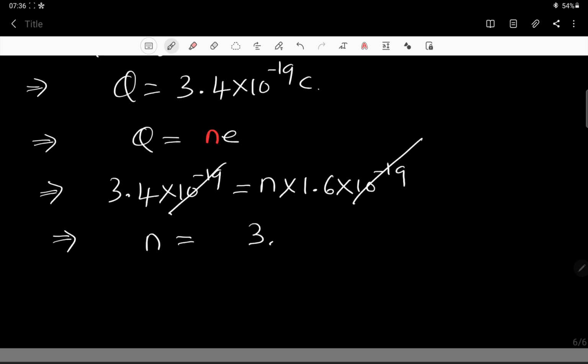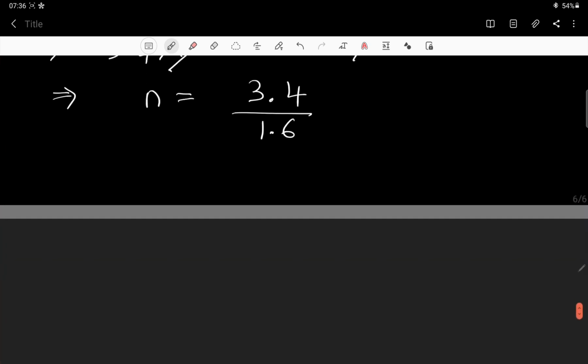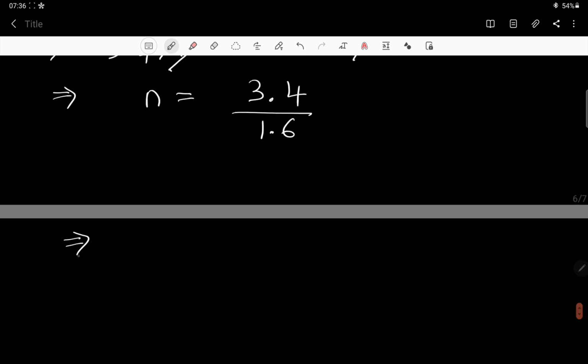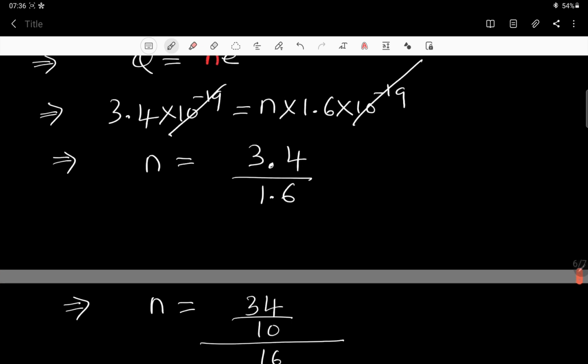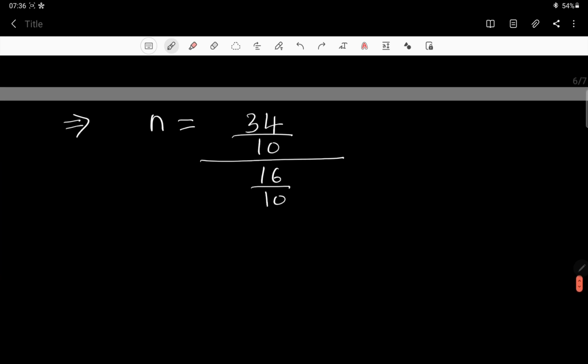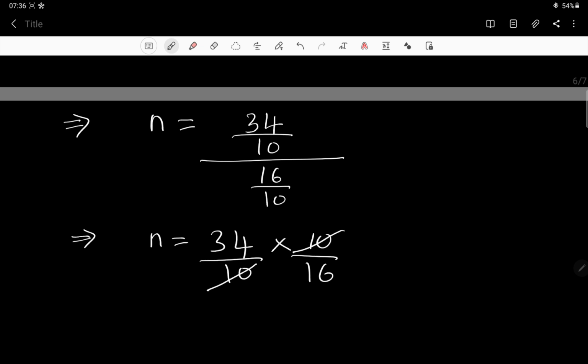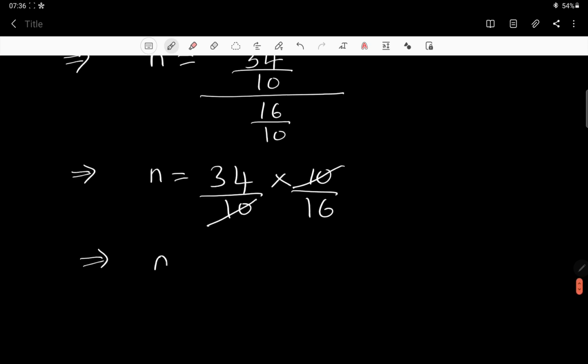N is equal to 3.4 divided by 1.6. So what is the value of N? 3.4 is 34 by 10, divided by 16 by 10. There is only one decimal point, so directly you can also consider this as 34 and 16, but if you want to do it like this, that is also okay. So N is equal to 34 by 10 into 10 by 16. The 10 and 10 cancel, and now 34 by 16 remains.